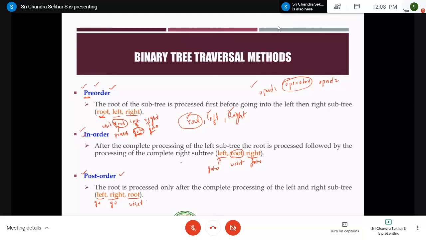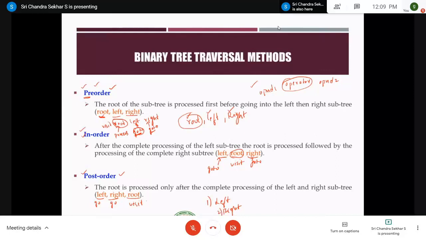That means after going to the left subtree, you have to visit the root and then go for the right. Similarly, pre-order means root, left and right. And one more important point to remember is that you should always process the left subtree before going to the right subtree, right? You can observe here root, left, right. Next one is left, root, right. Therefore, first you have to process the left and then go for the right.